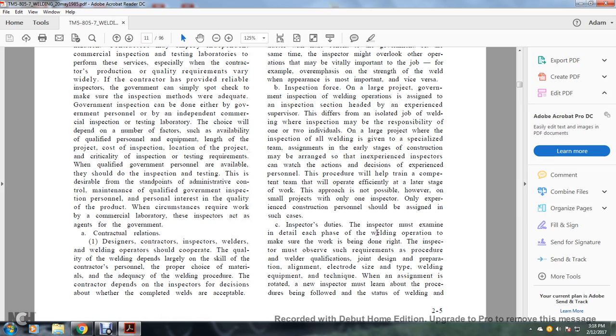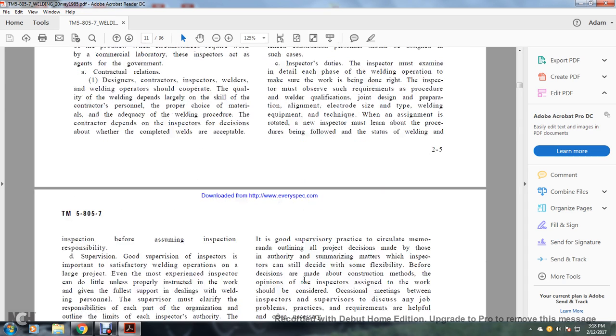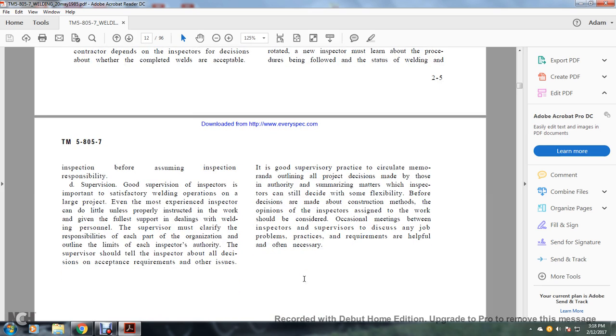Inspector duty. The inspector must examine the details of each phase of the welding operation and make sure the work is being done right. The inspector must observe such requirements as procedure, welding qualification, joint design, preparation, alignment, electrode size, type of welding equipment, and technique. When the assignment is rotated, a new inspector must learn about the procedures being followed and the status of the welding and inspection before assuming the inspection responsibility.